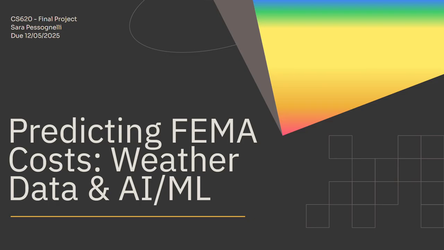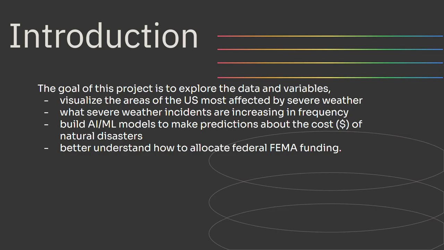I'm going to be talking about my project predicting FEMA costs, weather data, and AI/ML. The goal of this project, we want to visualize areas of the U.S. most affected by severe weather, determine what severe weather incidents are increasing in frequency, build some AI/ML models to make predictions about the cost of those disasters, and just, in general, get a better understanding of how to allocate federal